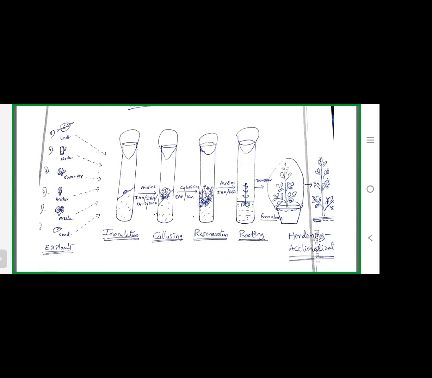So who is the father of plant tissue culture? He is Haberlandt. Gottlieb Haberlandt is the father of plant tissue culture. What are the basic plant growth regulators useful for plant tissue culture? Auxins and cytokinins. Auxins are used for rooting and callusing. Cytokinins are used for regeneration and plantlet formation. So this is the process of plant tissue culture.